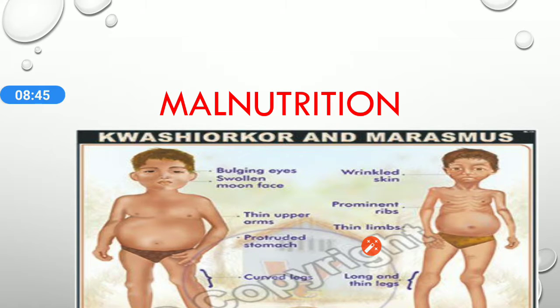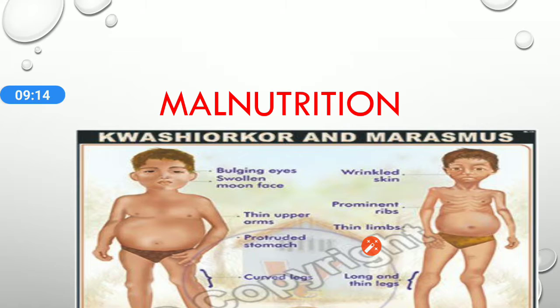Next is factors responsible for poor health or malnutrition. Among the poor families, children eat a large amount of starchy food without adequate amount of proteins in their diet. Sometimes they cannot even get one square meal a day. This can result in starvation, that is the deficiency of proteins, carbohydrates, and fats.